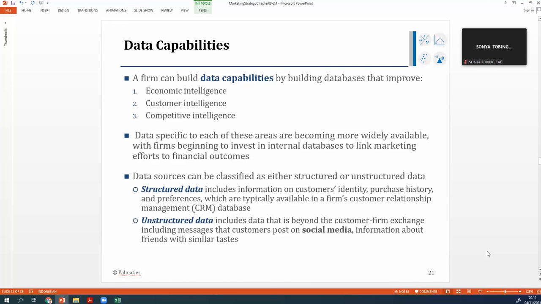And data capabilities. A firm can build data capabilities by building databases that improve the economic intelligence, customer intelligence, and competitive intelligence. The data will be structured or unstructured. The structured data is usually like the server data, the customer identity, purchase history, preference, that are in the database. Unstructured data is the data on social media, on Twitter.